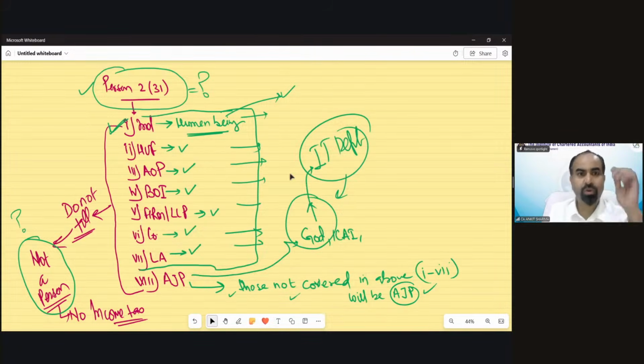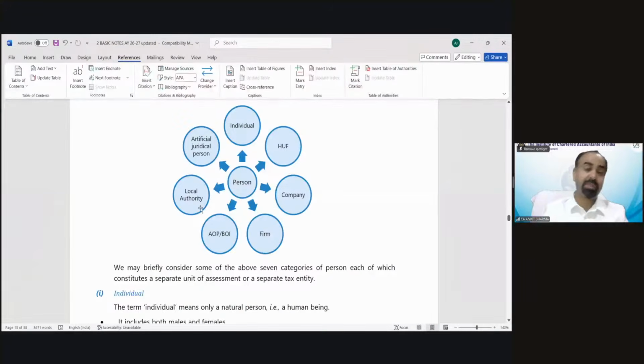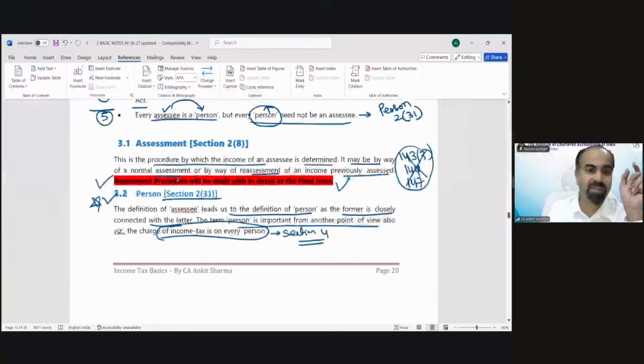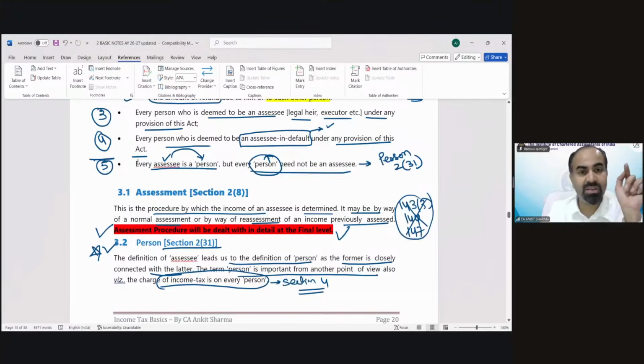So we are going to discuss the definition of person, and it is very, very important, because it consists of the basic concept of income tax, that is, who is going to pay tax. That is the assessee, but person includes assessee. When we were discussing the assessee, it says every assessee is a person. Because if you are an assessee, if you need to pay tax, you are either an individual, HUF, AOP, BOI. So automatically you will be part of one of those 8 categories. So all assessees would automatically be a person. But a person need not be an assessee.